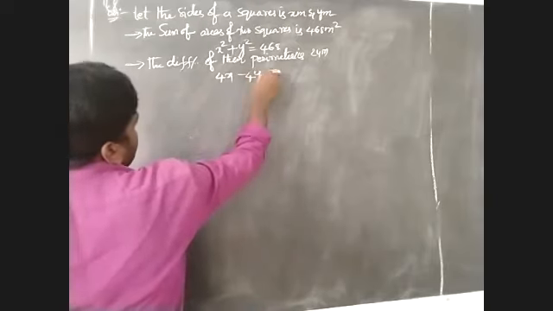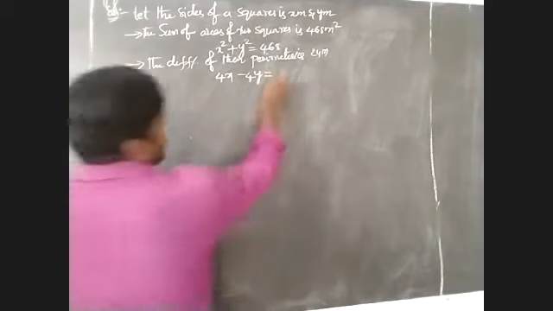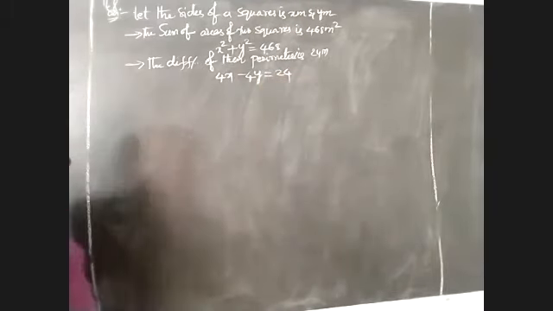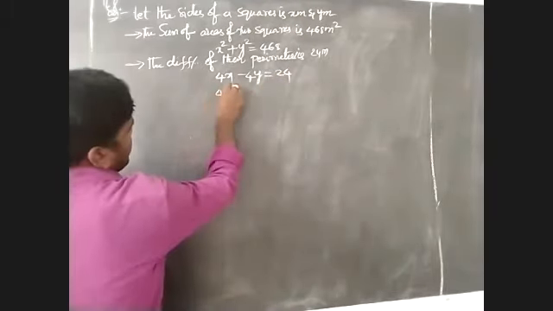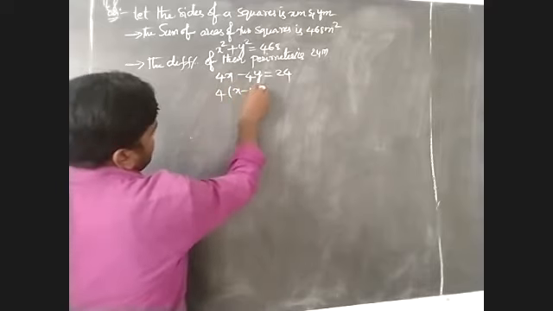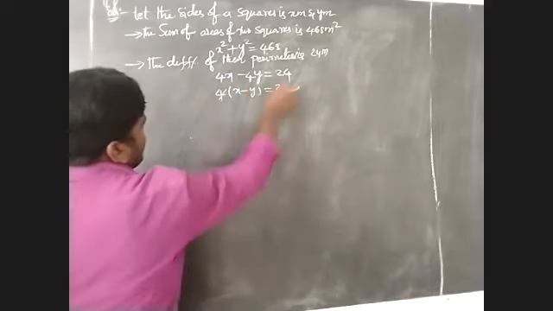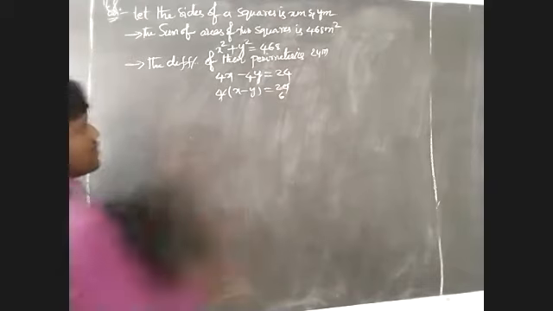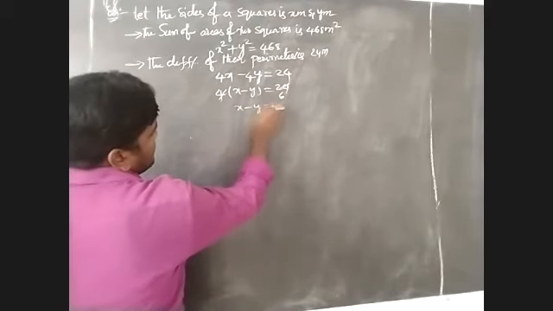The difference means minus, that is equal to 24 meters. 4 is common. Then 4 into x minus y is 24. 4 into 6 is 24. So x minus y is equal to 6.